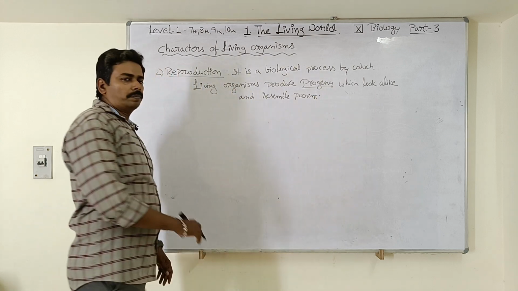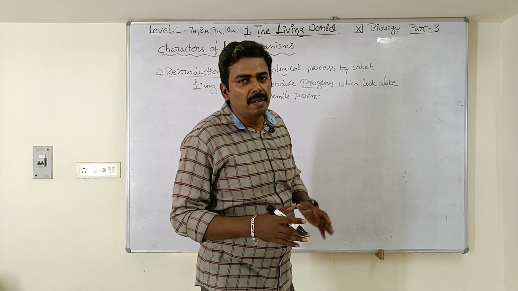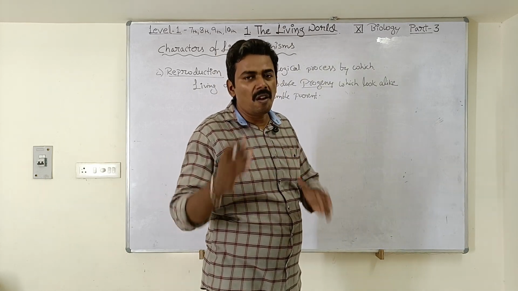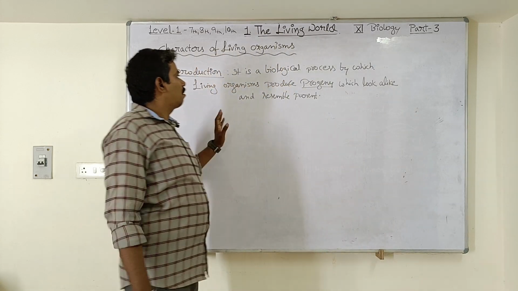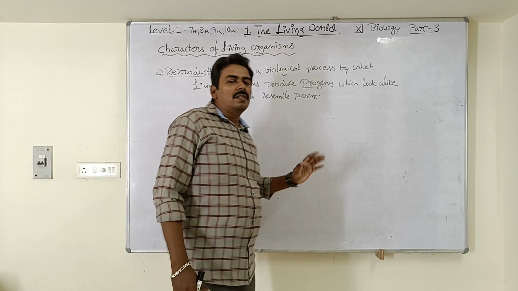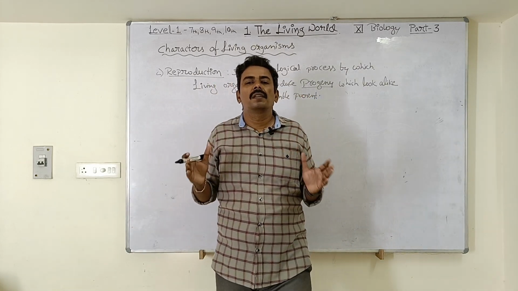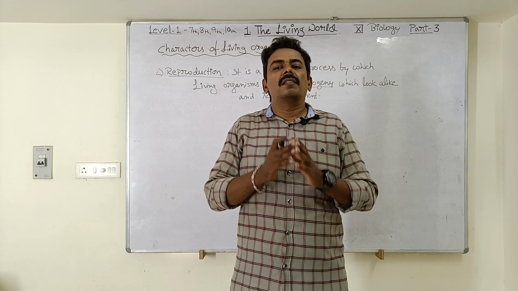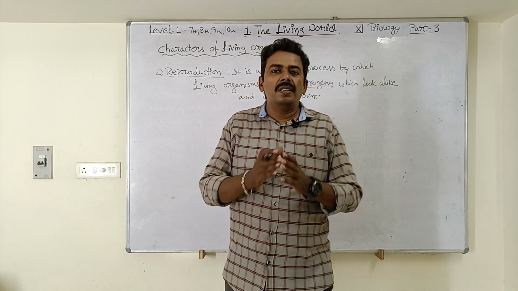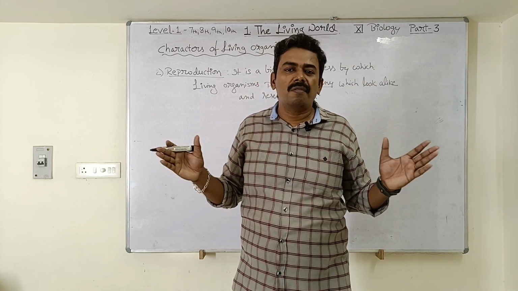So the progeny which is produced by the parent will look alike, will be similar in terms of their appearance, and also they will be similar to that of parents. So this process we are calling as reproduction. If this reproduction process is not there in living organisms, what will happen, children? The species will completely disappear. The species will become extinct. The organisms will simply disappear from the earth.